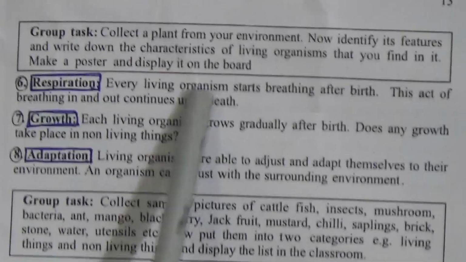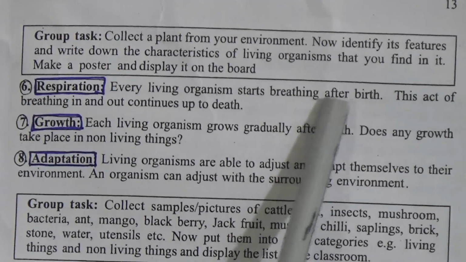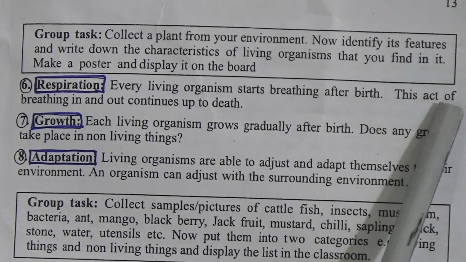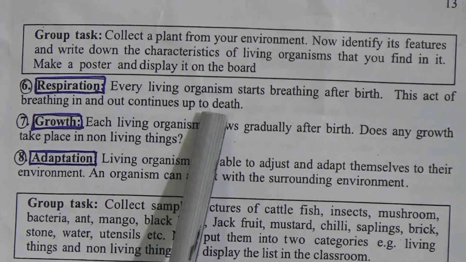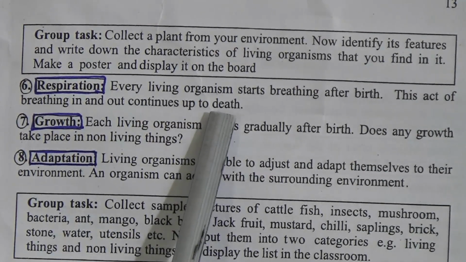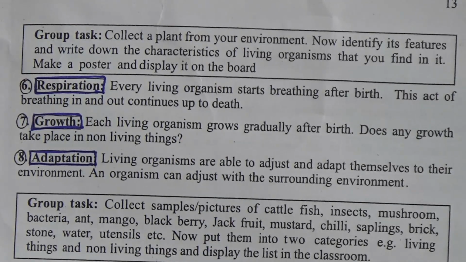Now go to respiration. Number 6, respiration. Every living organism starts breathing after birth. This act of breathing, in and out, is continuous up to death. Without respiration, no living things can live. When the respiration system stops, any living thing will die. And after the birth, this respiration system continues.